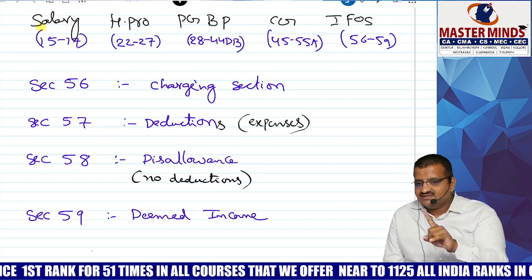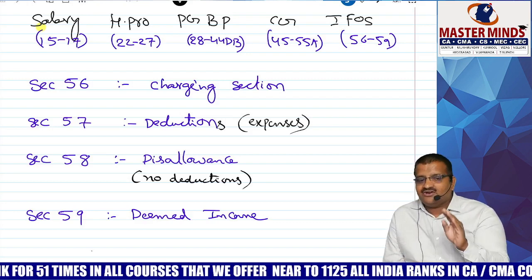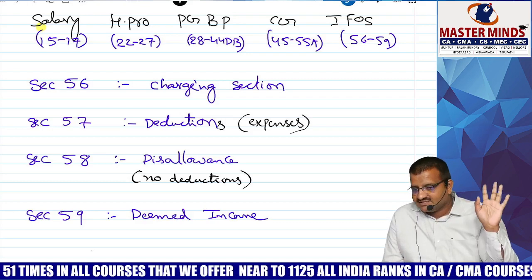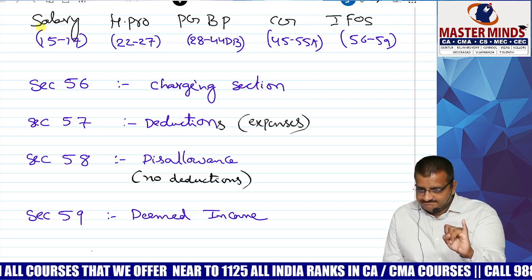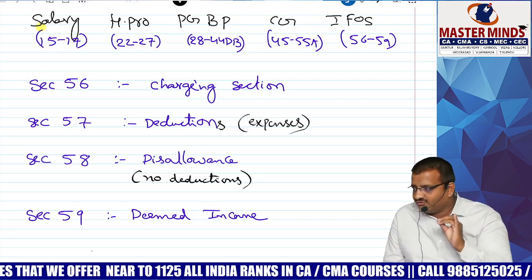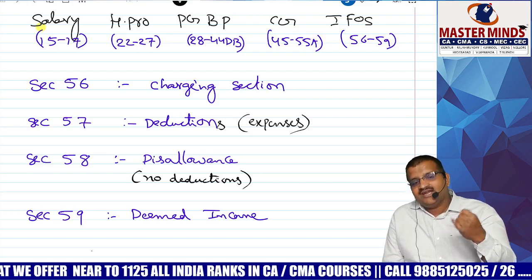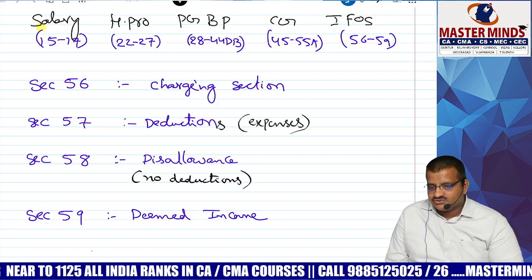Number 3, it is not exempted under section 10, 11, 12. Then automatically it is covered under IFOS. There must be income, not covered under the other 4 heads, and not exempted anywhere. Then it automatically comes under the head other sources.